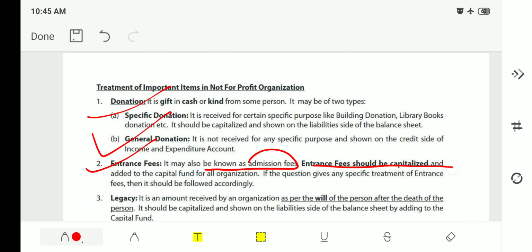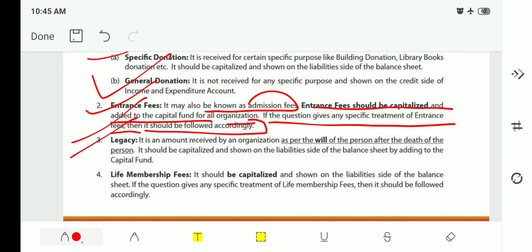Entrance fees should be capitalized and added to the capital fund of the organization. If the question gives any specific treatment of entrance fee, then it should be followed accordingly. Then legacy. Do remember this legacy question related to this was asked in EPF examination 2017. So we expect some of the questions from this part directly.